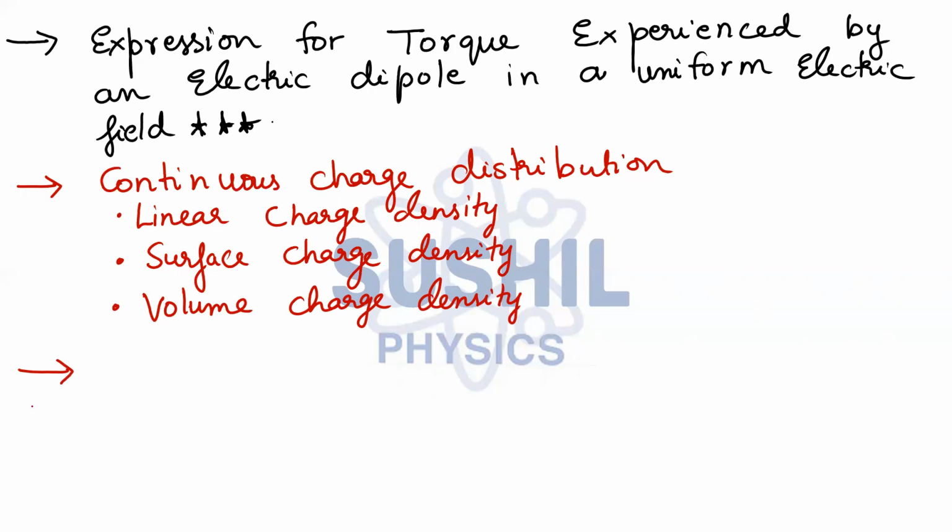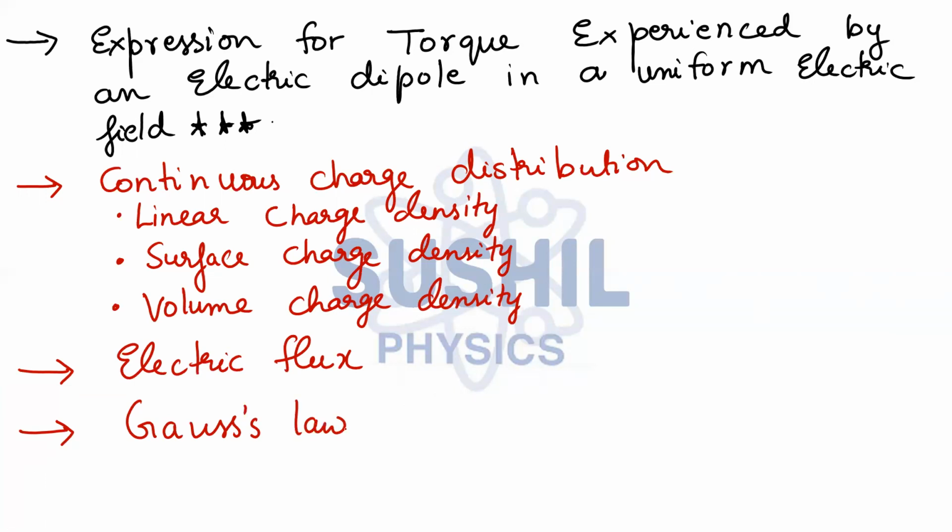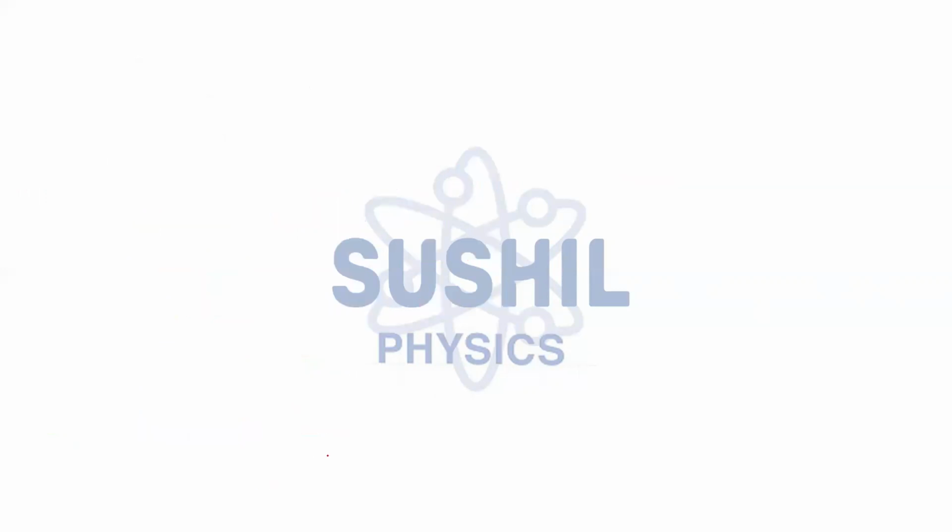Then we have something important, that is the definition of electric flux. Electric flux is again a very, very important question. What is electric flux? Define electric flux, when it is maximum, when it is minimum, very important. Then we have Gauss law. This is very, very important. So you need to define Gauss law. Moving ahead, last two important questions from this chapter.